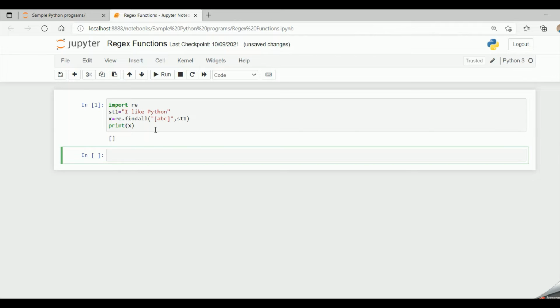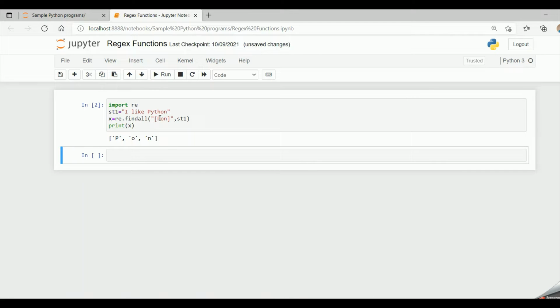Now instead of abc in the square brackets, let me give p, y, o, n. When I run the code, I get p, which is there in Python, o, which is there in Python, and n, which is there in Python. So three characters are matching, and these three characters are returned in the list.